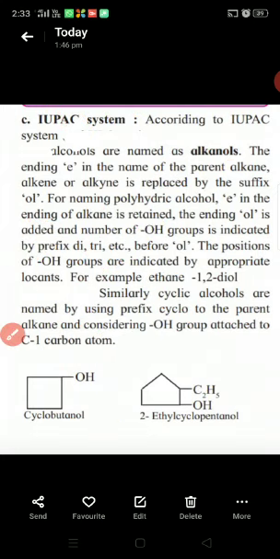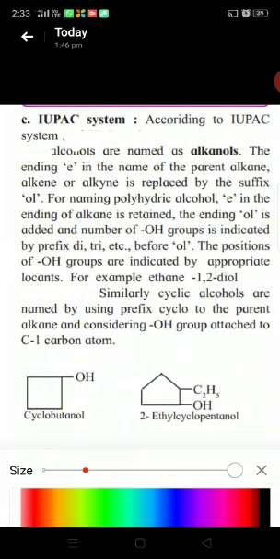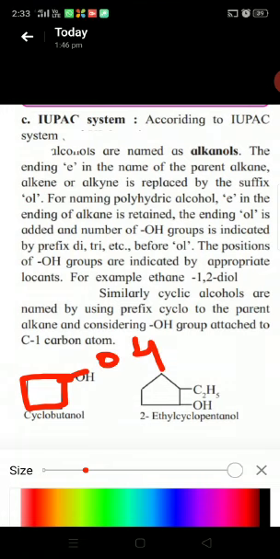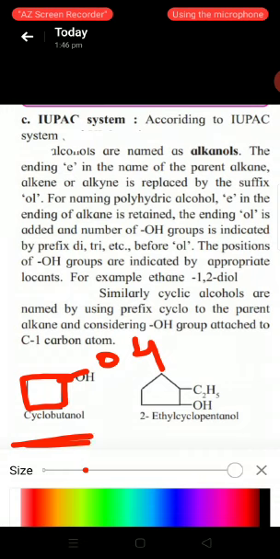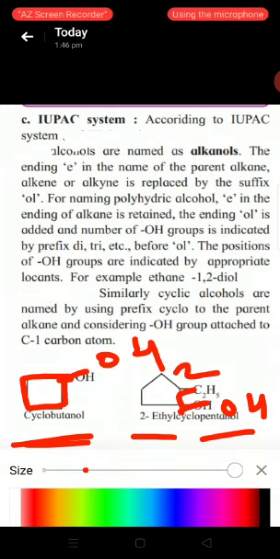Student, when there are cyclic alcohols, the prefix cyclo is used with the parent alkane, considering the OH group is attached to carbon atom number 1. See here, this is an example of cyclobutane and the OH group is attached to carbon atom number 1. Hence we name it cyclobutanol. Here there is a 5 carbon chain and the OH group is always considered to be on carbon atom number 1. Hence cyclopentanol, but the substituent ethyl is attached to carbon atom number 2, hence 2-ethylcyclopentanol. This is the IUPAC name of this compound.